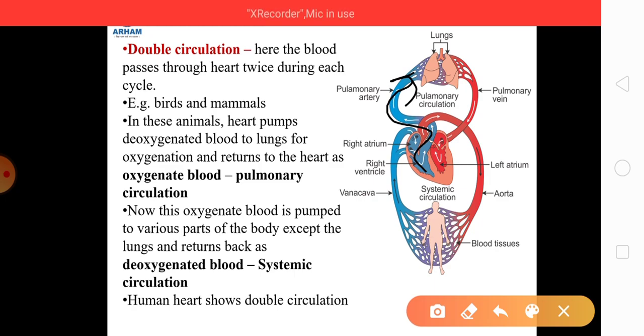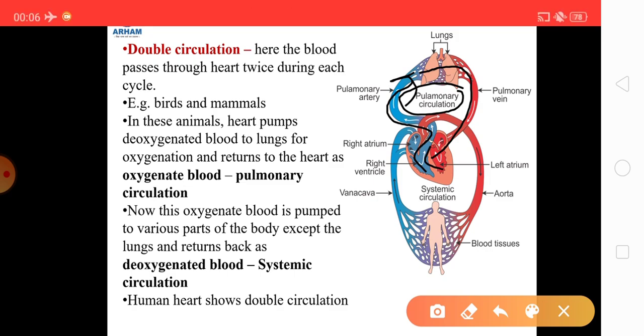As the blood at the lung gets oxygenated, it again comes to the heart, and this one passage of blood is known as pulmonary circulation, where the deoxygenated blood is pumped from the heart to the lungs, and the lungs oxygenate the blood and then send it back to the heart.